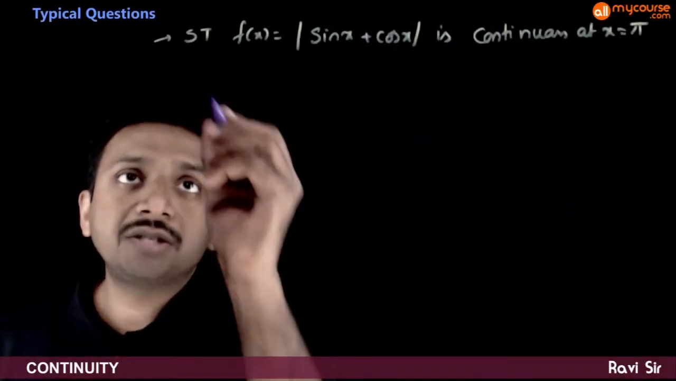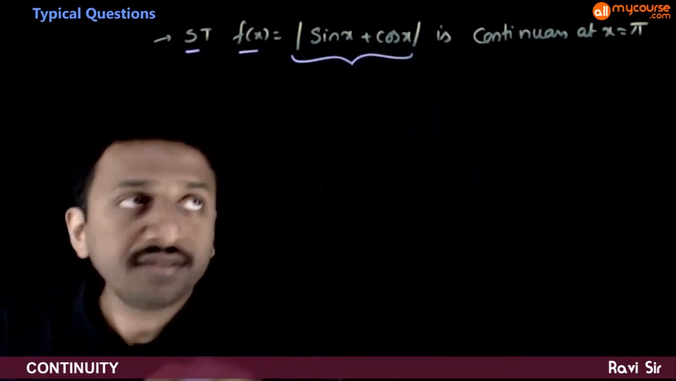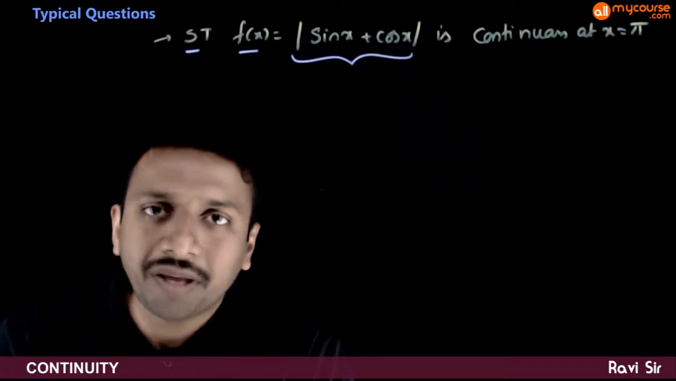In this question, you are asked to show that f of x is equal to mod of sin x plus cos x is continuous at x is equal to pi.